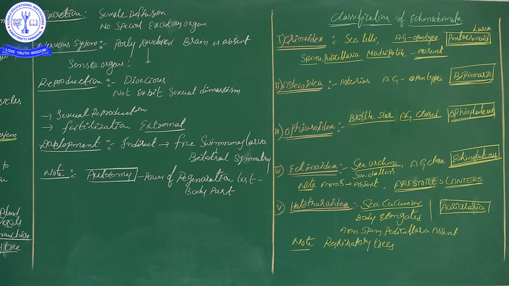Larva names: Pentacrinoidea, Bipinnaria, Ophiopluteus, Echinopluteus and Auricularia. Ambulacral grooves are open in the first two, Crinoidea and Asteroidea; all the remaining have closed ambulacral grooves.